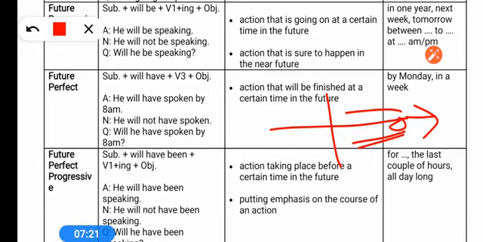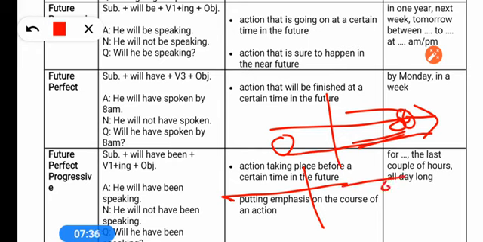And if I say that an action started in the past and will still be going on at a particular time in the future, we use future perfect continuous. And if we say that by this time this work will be completed, we use future perfect tense, to tell that this work will have been done, or he will have done this work by this time.